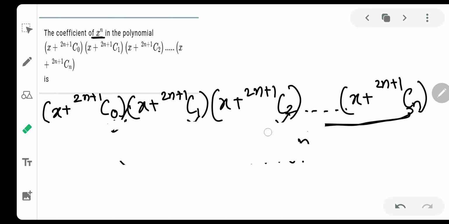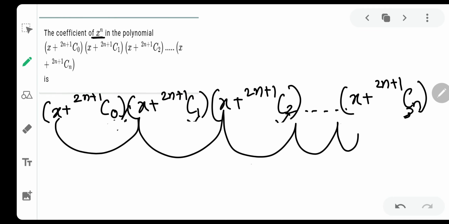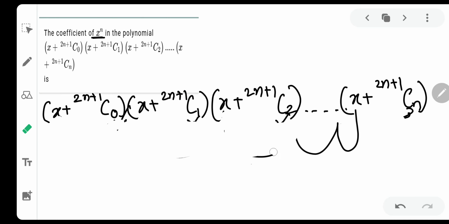Very good. Now they have asked us the coefficient of x raised to n. It means that x has to be multiplied n times. And there are total how many brackets? There are total n plus 1 brackets. It means this x will get multiplied here, here, here, here. Suppose every first term of the bracket gets multiplied with each other, then there will be n plus 1 powers of x. So x raised to n plus 1 will be there.